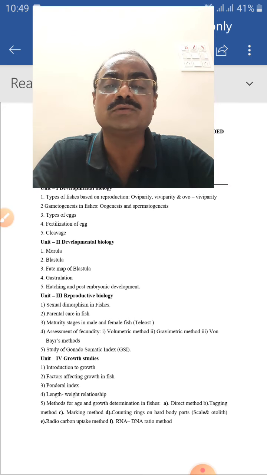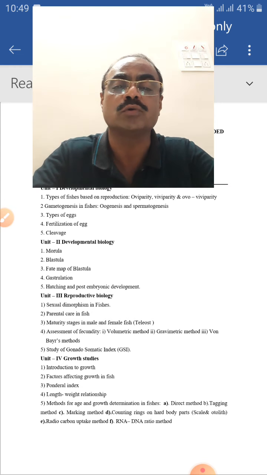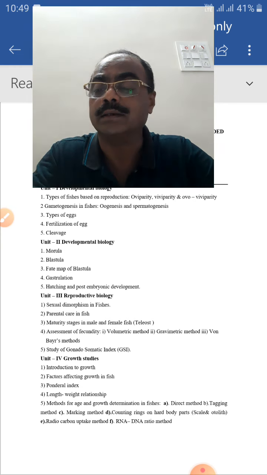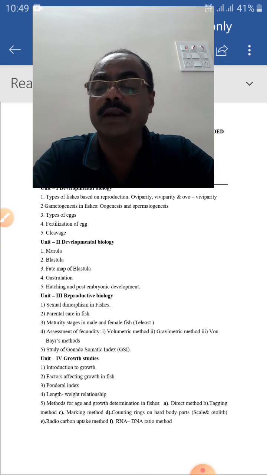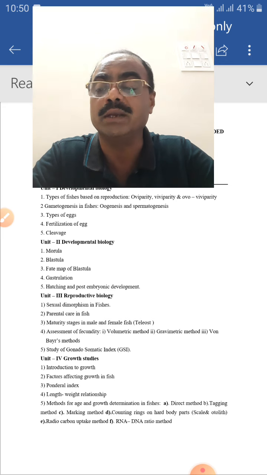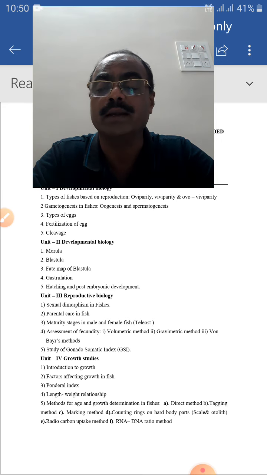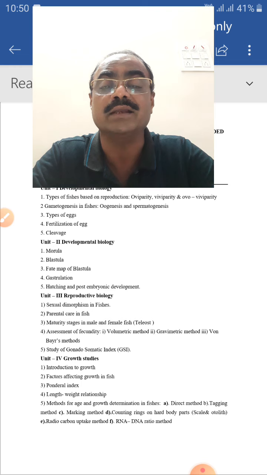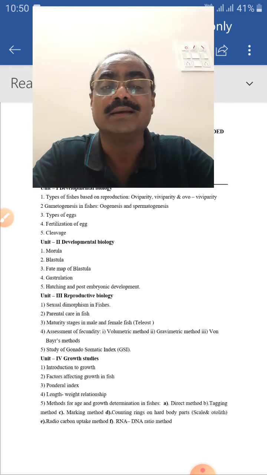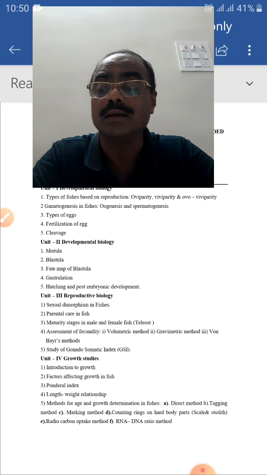Study of the gonadosomatic index. It is related particularly to a fish's body weight and the weight of its gonad. The relation between body weight and weight of gonad gives the GSI, that is, the gonadosomatic index. It is very important in identifying the particular spawning phase or spawning stage of fish.